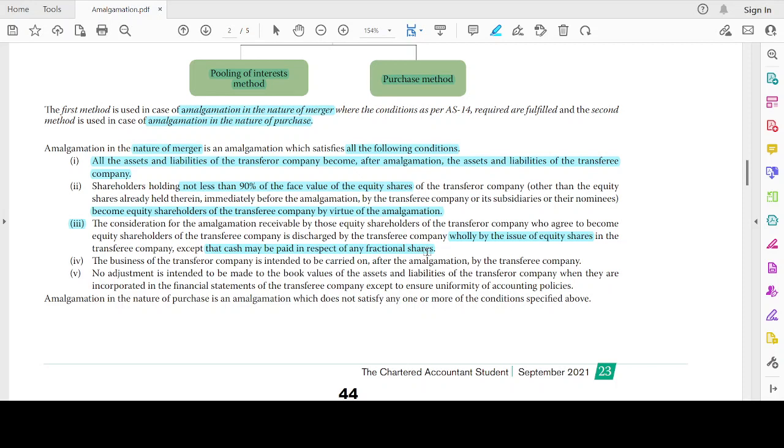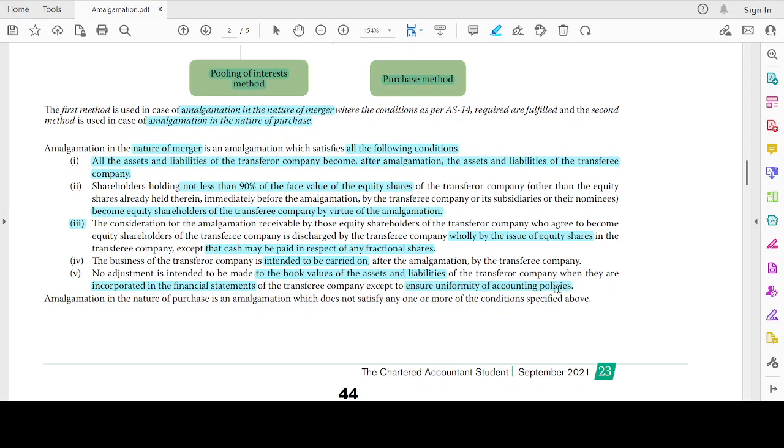The business of the transferor company is intended to be carried on after amalgamation by the transferee company. I have to carry on the business of the transferor company in the transferee company. No adjustment is intended to be made to the book value of the assets and liabilities of the transferor company when they are incorporated in the financial statements of the transferee company, except to ensure uniformity of accounting policies.